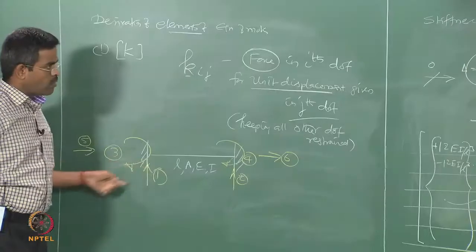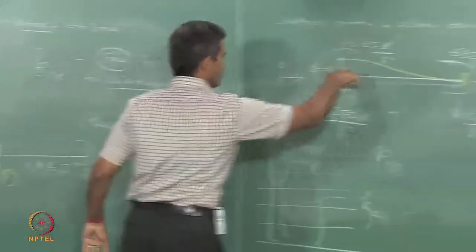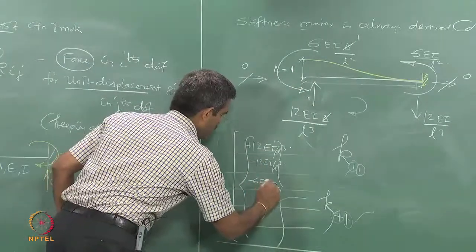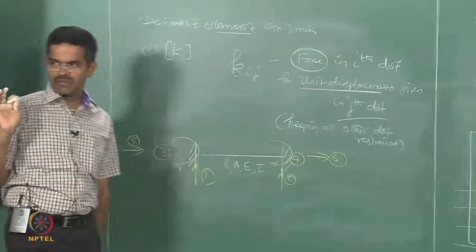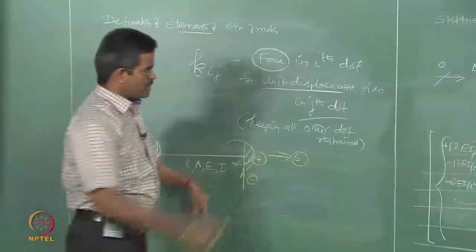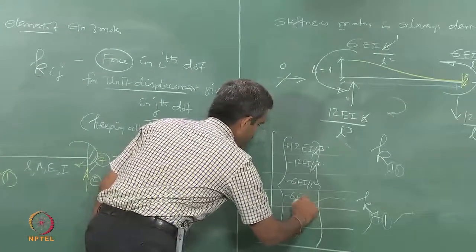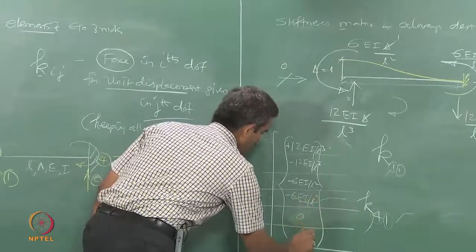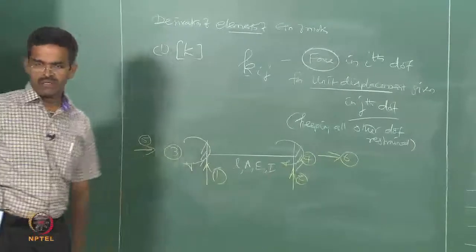The third degree is clockwise, whereas here the third degree is anti-clockwise. So, minus 6EI by L square. I am removing delta from everywhere, because delta is unity in this case. The fourth degree is clockwise, whereas the fourth degree also is anti-clockwise here. So, minus 6EI by L square. And this is 0 and 0, because the 5 and 6 do not have any value, whatever may be the sign convention, it is 0.